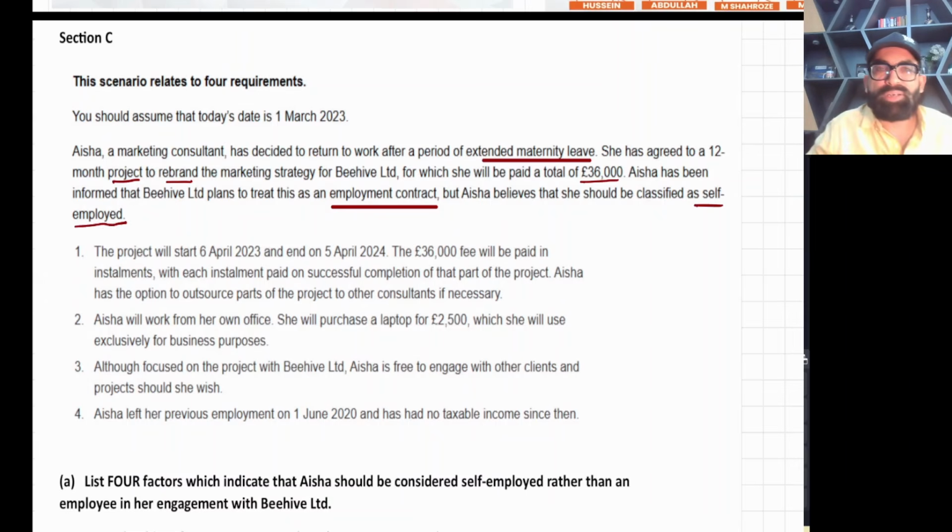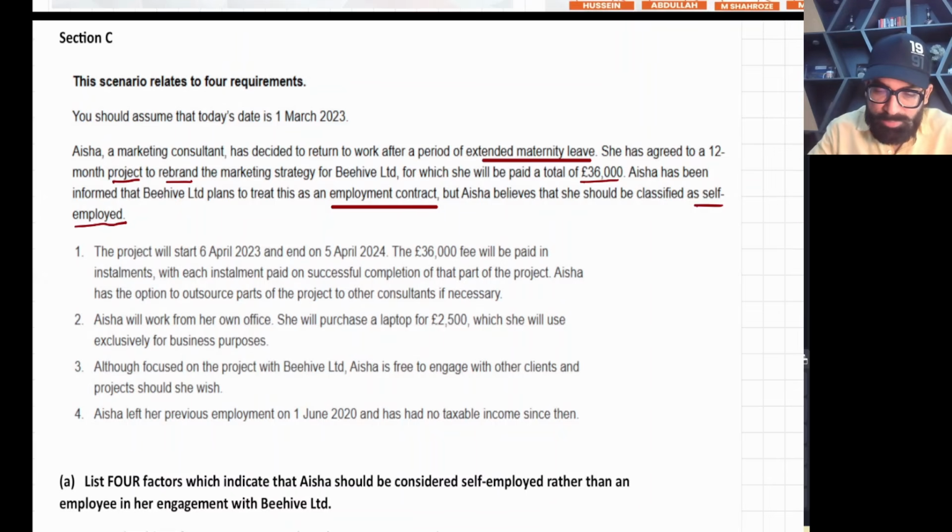So you see, there is a conflict. The company thinks this lady is an employee, so this is an employment contract. But Aisha believes that this is a self-employed businessman contract. Now we have to decide which contract this is, and we'll get marks on this.